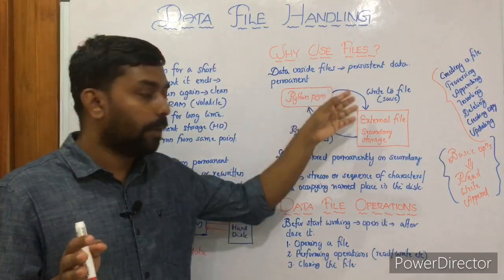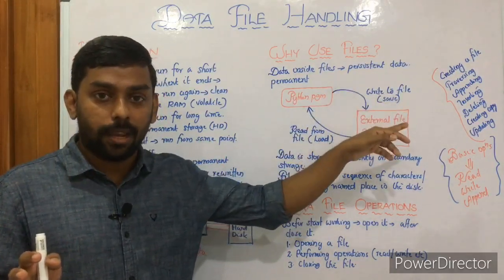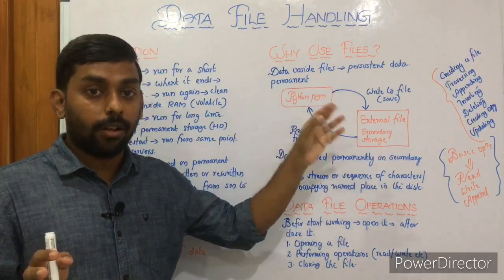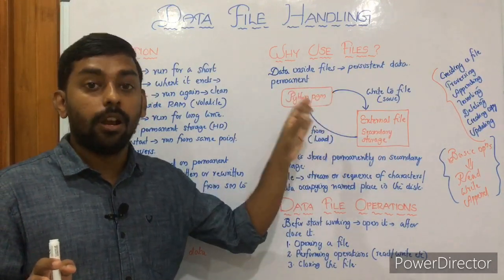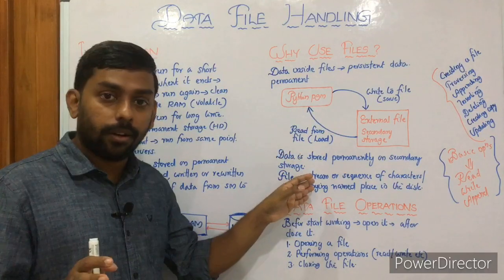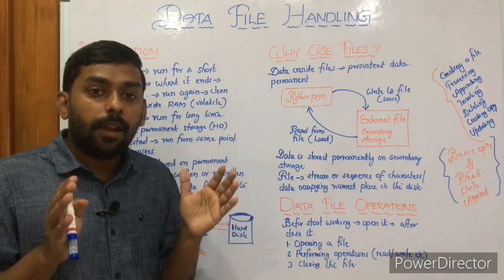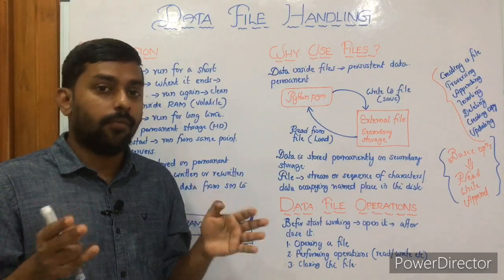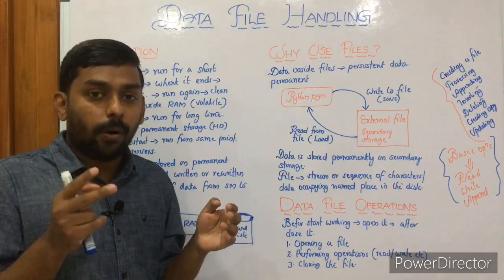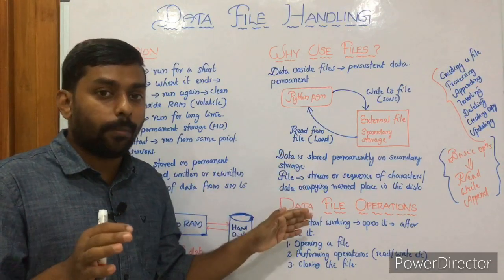So we have seen two operations: writing data to a file, that's saving; and loading data from a file, or reading data from a file, that's what load is. Then we have seen the definition, right? Now it is data file operations. Here we have three basic operations, and our main focus will be on these three operations.